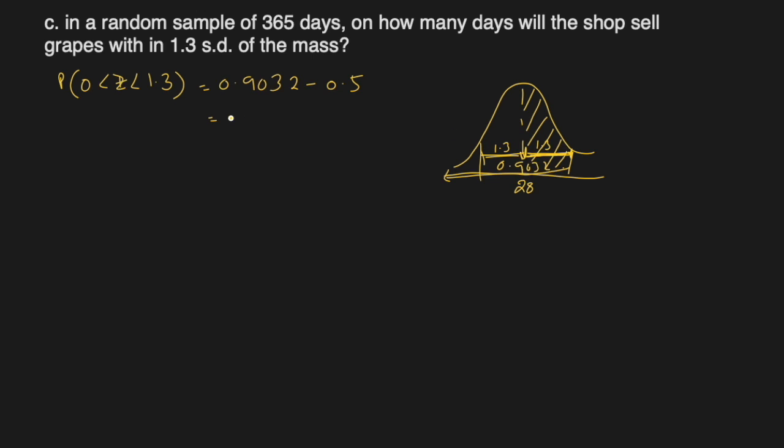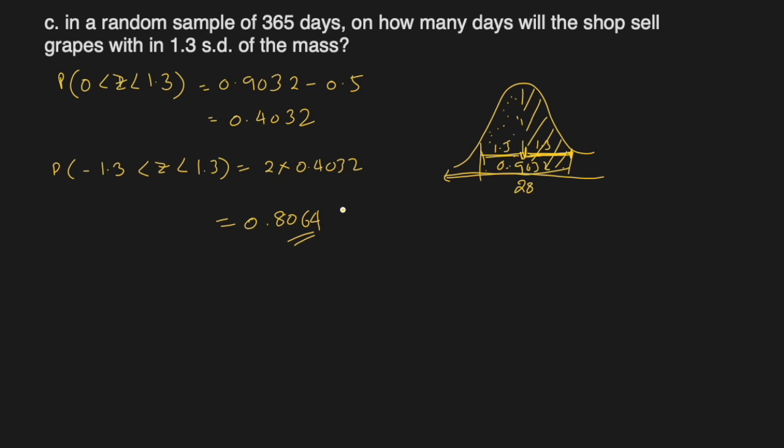We'll subtract this, which comes out to 0.4032. And now the probability that it is between -1.3, which is below the mean, and 1.3, that means we include this 1.3 as well, it will be double of 0.4032.